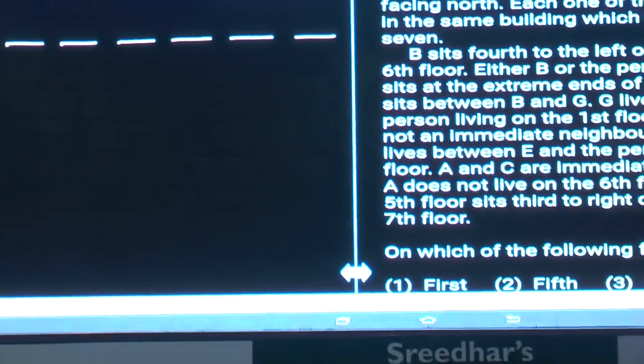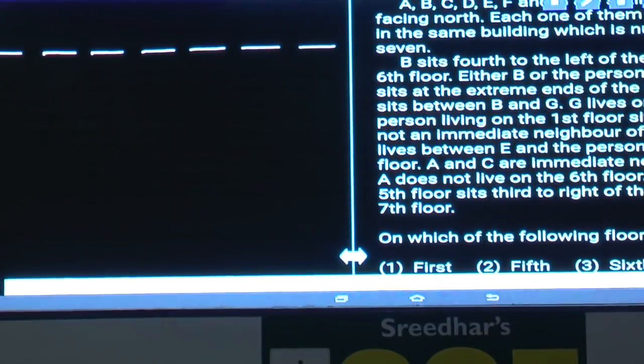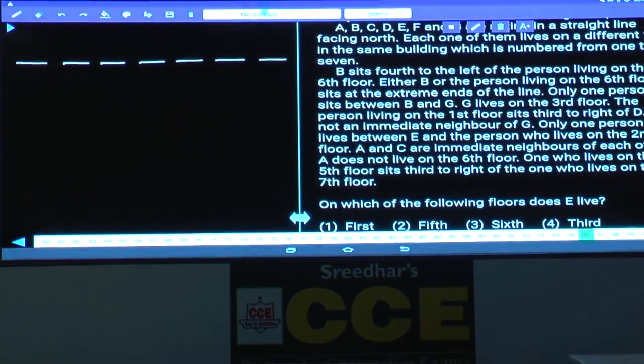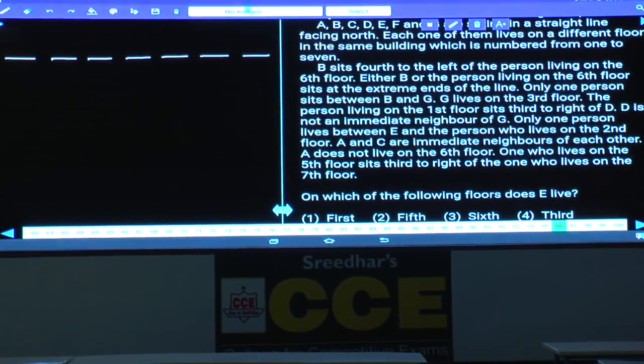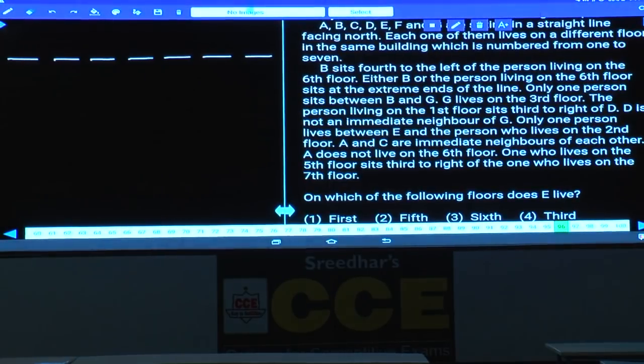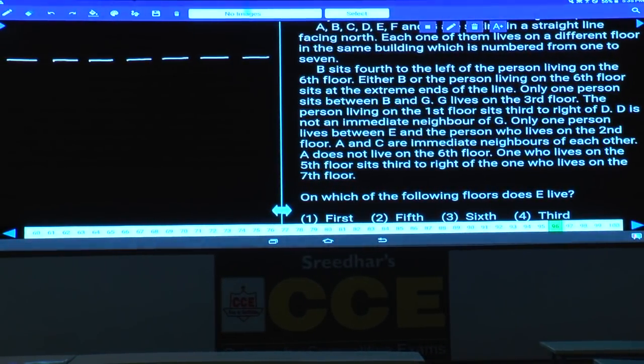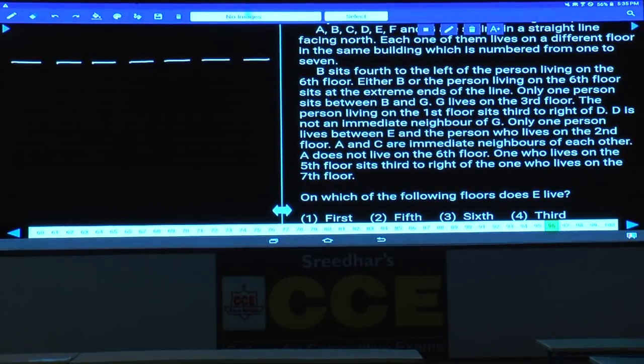Done? Now in this, how many persons are there? There are 7 persons. 1, 2, 3, 4, 5, 6, 7. Each one of them lives on a different floor of the same building, numbered from 1 to 7. So rather than representing the floors once again, this floor is nothing but one of the parameters given. Just think like that.